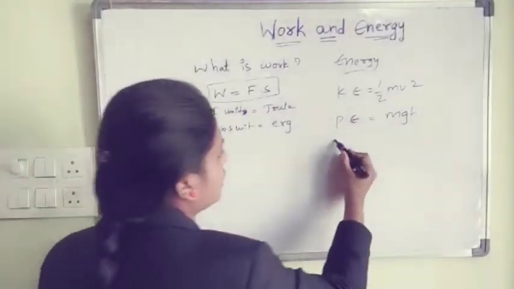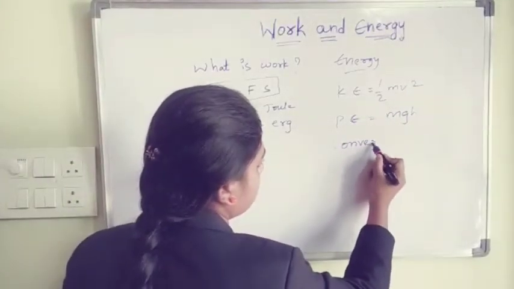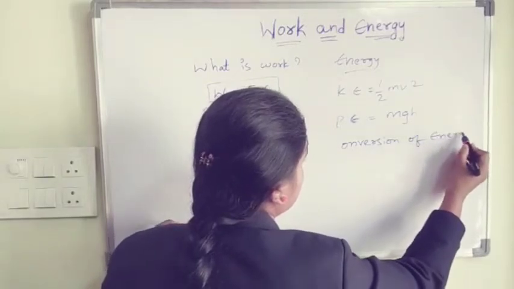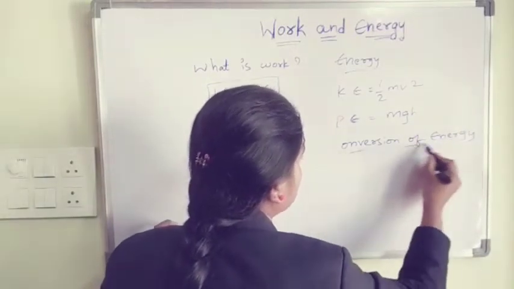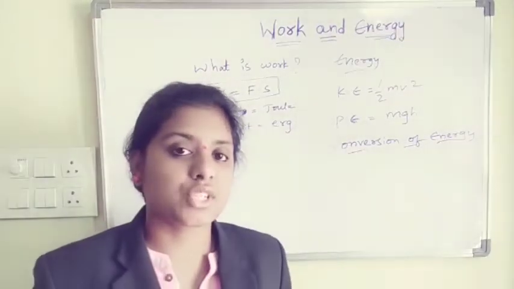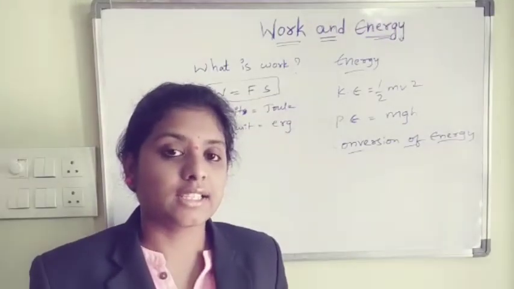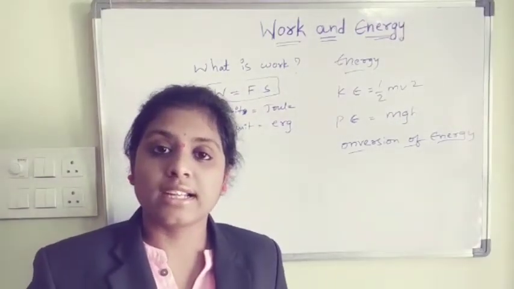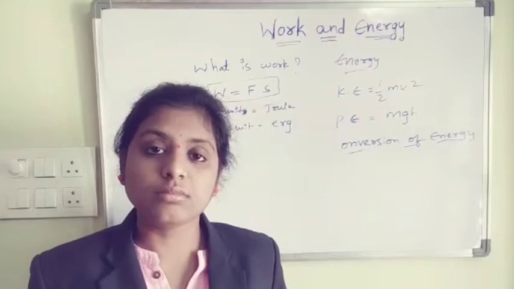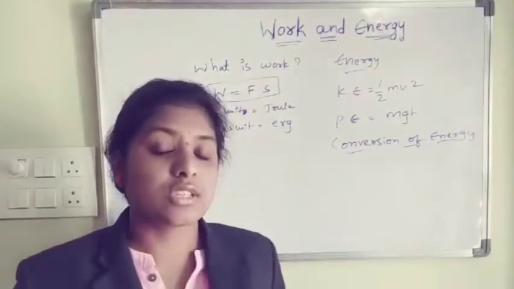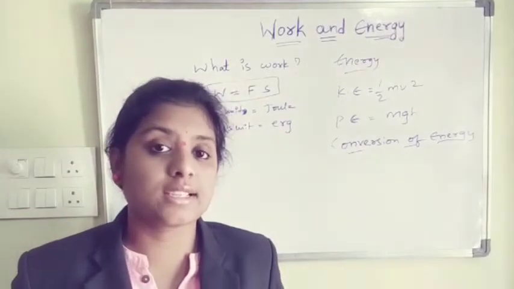So what is conversion of energy? In day-to-day life we have seen so many conversions of energy, like electrical energy into heat energy by an iron box, electrical energy into light energy by a bulb, and chemical energy into light energy by a torch.